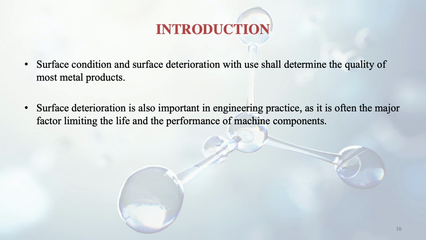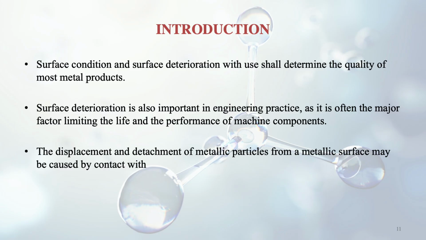Surface deterioration is also important in engineering practice, as it is often the major factor limiting the life and performance of machine components. If you can recall, in the fatigue section we read that a fatigue crack happens mainly because of surface cracks. So the surface is that important, and surface deterioration is an important thing.